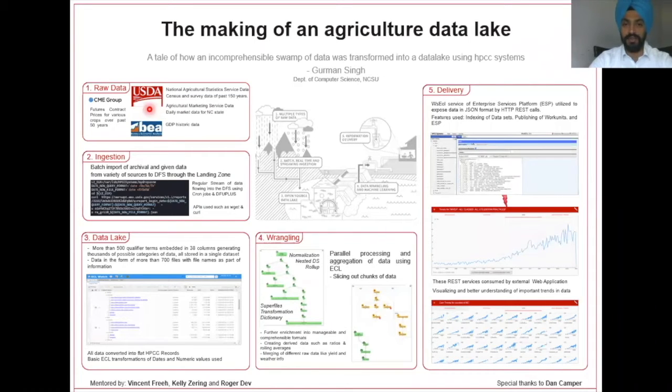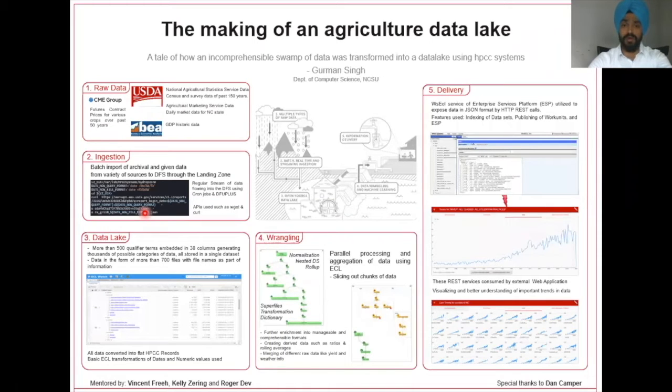Next is the ingestion process of this multi-source data into the data lake. There are two ways this is achieved. One is importing archival data from these sources into the HPCC cluster, which was mostly done manually by uploading the data files into the ECL Watch. And the other is regarding the regular update of new data, which is available daily or periodically. For this, Dan Camper helped us by building scripts that would fetch data from the source and upload that data to the landing zone. We then created cron jobs in ECL to regularly spray the newly added data from the landing zone to our existing datasets.